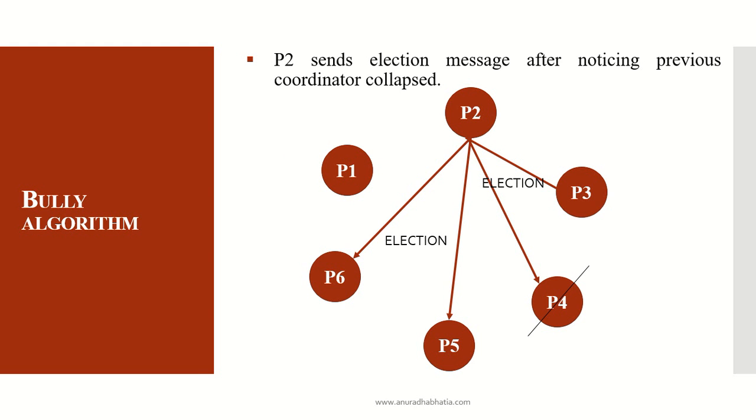Now let's see what happens. P4 is the coordinator initially. P2 notices that P4 is no longer working or it is not doing its work properly. It's not doing the central processing properly. So P2 sends an election message to all other processes with a higher priority. It will not send it to P1, as you will see over here. P2 has sent it to P6, P5 and P3.